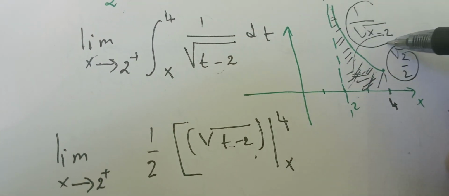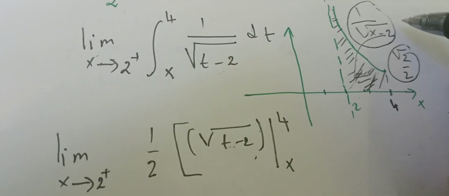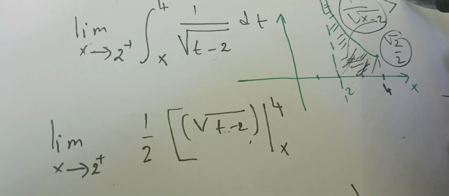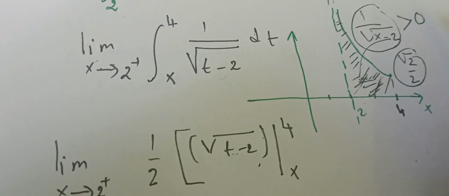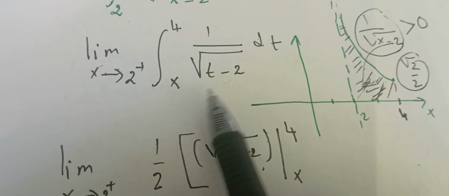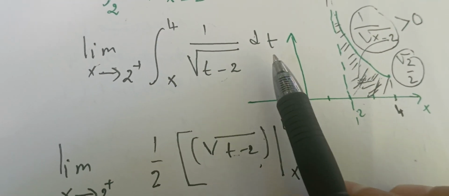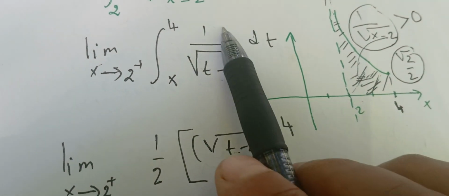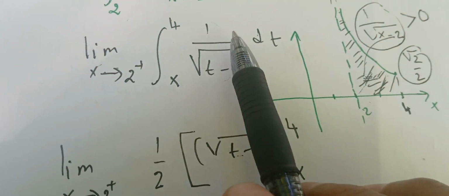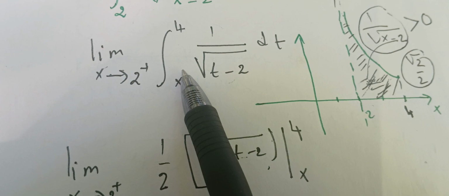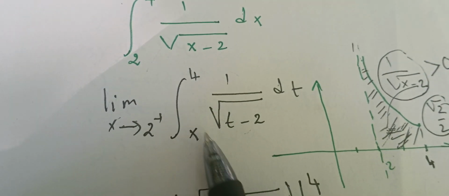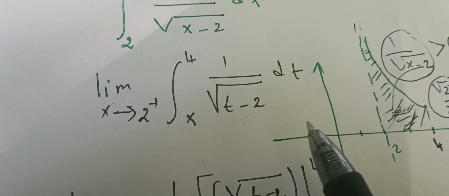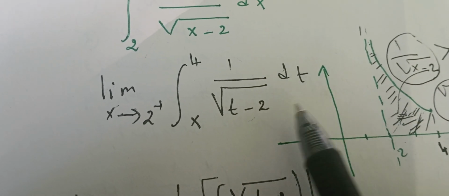Note here that in my interval, my function is strictly bigger than 0. So this is one way of showing this one is convergent. We know the primitive, that's the good thing. If we don't, we have to deal with these bounds, and we're going to see what we can do. So this is a quick overview of the improper integral.